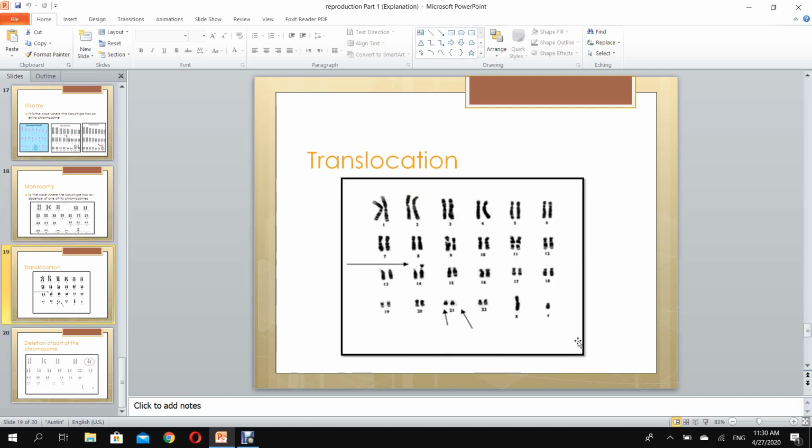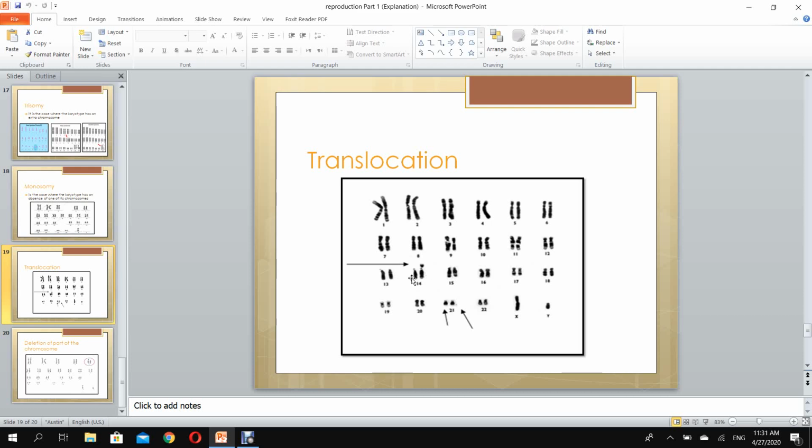What do we mean by translocation? Location means place, and translocation means something is located but not in its place. Let's see this karyotype. We have pairs of chromosomes here. So we are talking about a somatic cell, a diploid cell, where the chromosomes are found in pairs till chromosome 13.